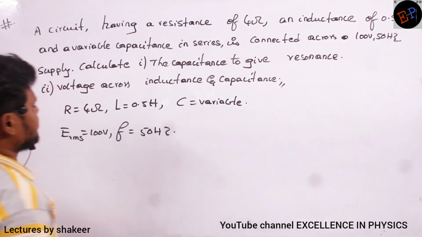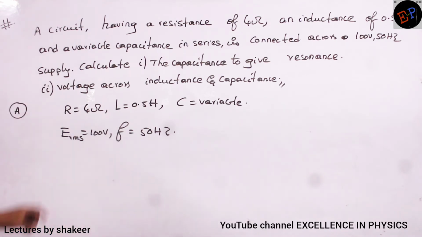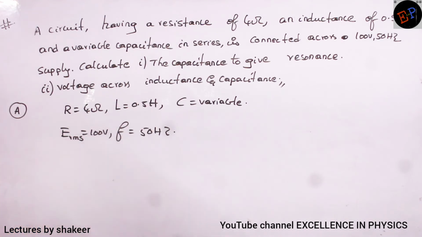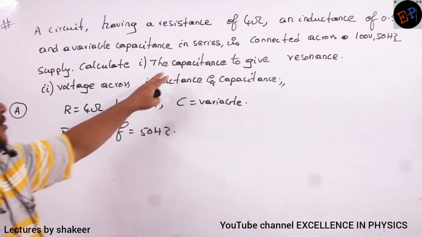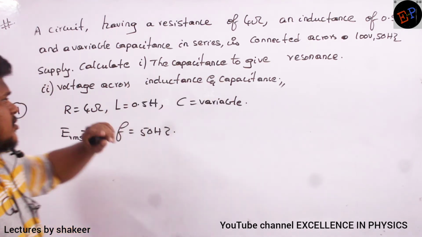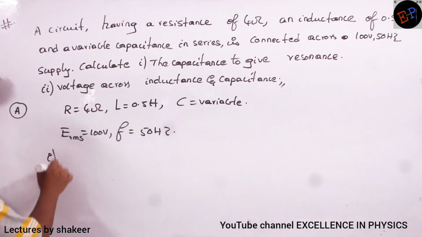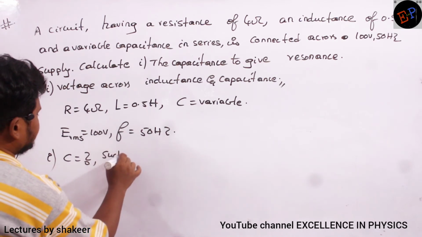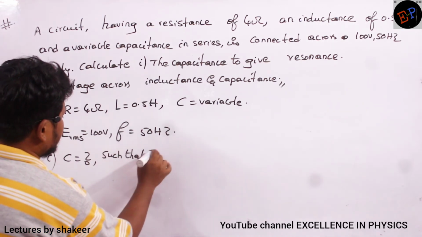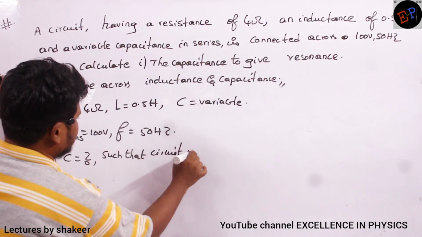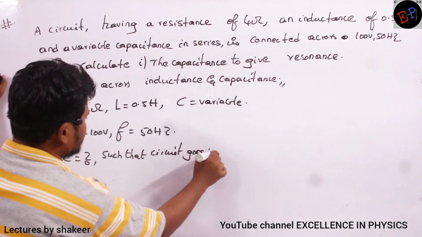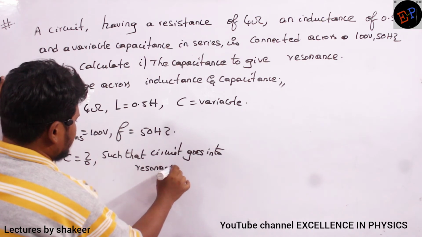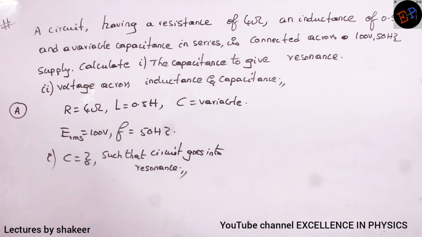Now the question is, what kind of circuit is this? RLC circuit. So I want the required amount of capacitance to give resonance, such that the circuit goes into resonance. So what are the conditions of resonance?